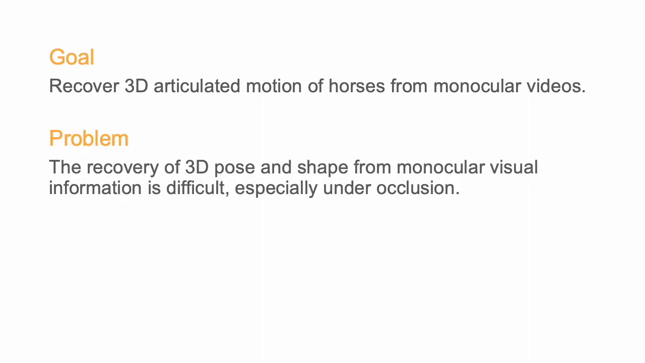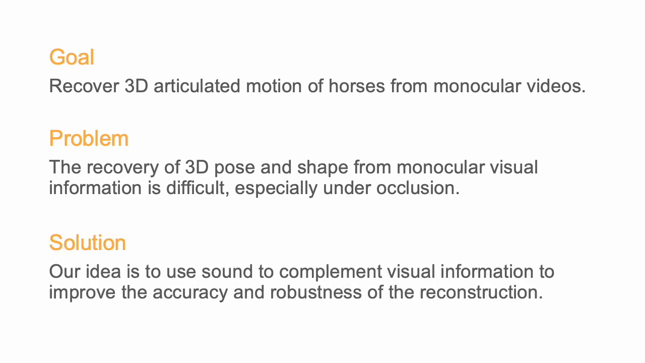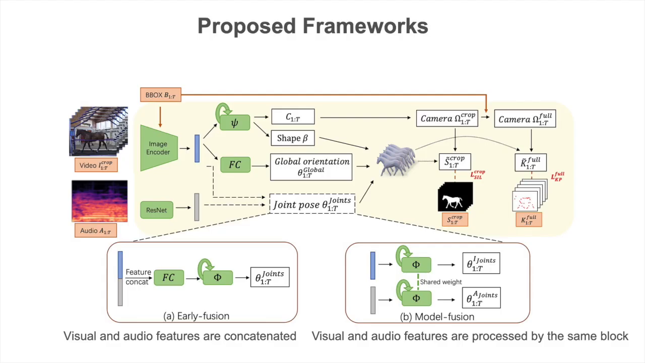However, the recovery of full 3D pose and shape from monocular visual information is difficult, especially under occlusion. Our idea is to use sound to complement visual information to improve the accuracy and robustness of the reconstruction. We propose two fusion strategies to integrate audio and visual features in different ways for estimating 3D pose.